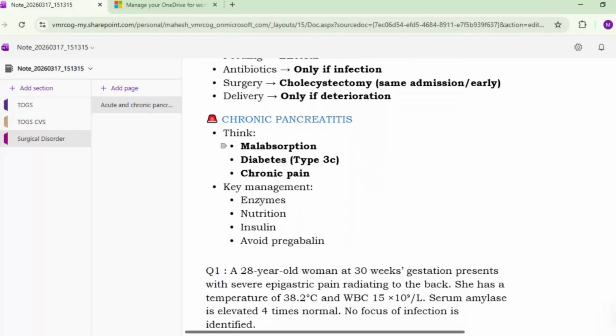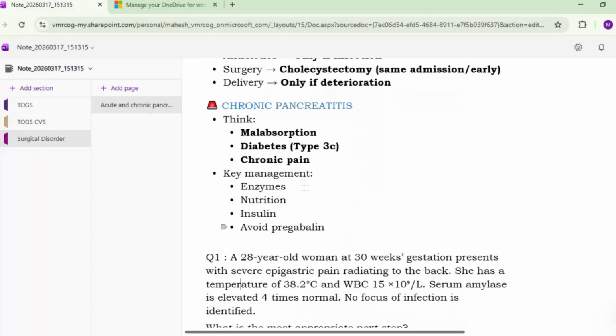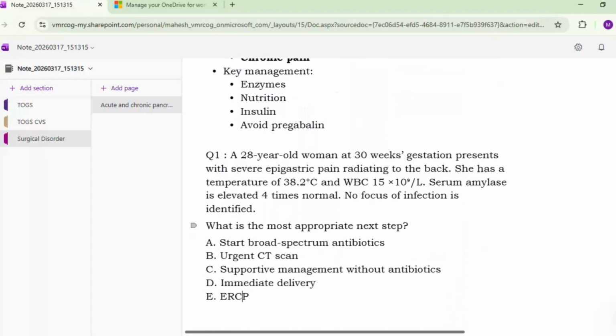Chronic pancreatitis: malabsorption, diabetes, and chronic pain. These are the things which are important from chronic pancreatitis point of view. Okay, so that finishes this talk article.